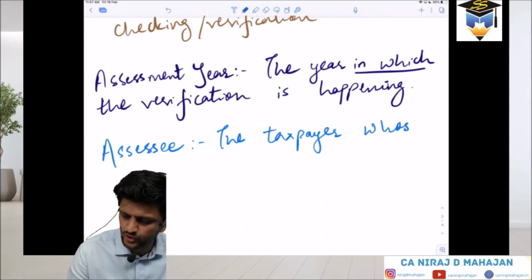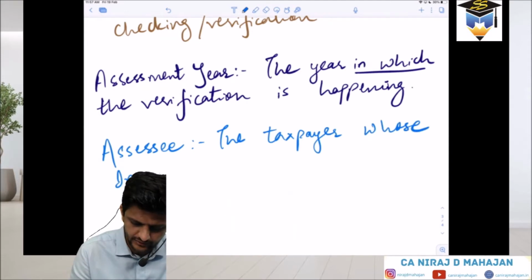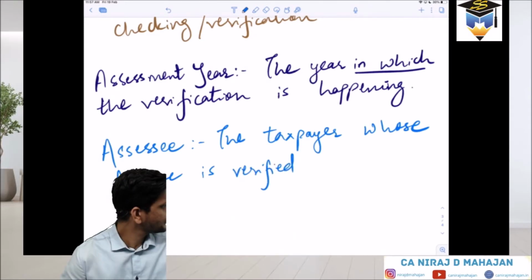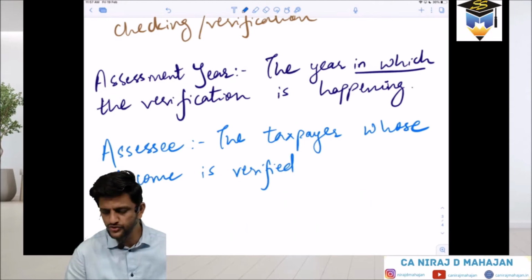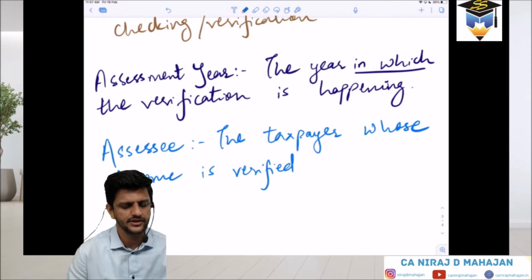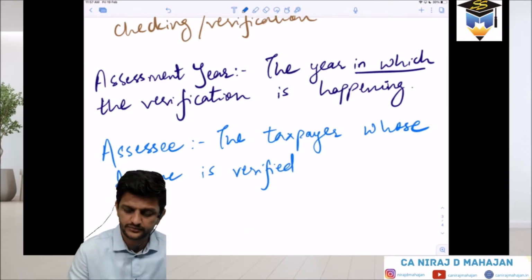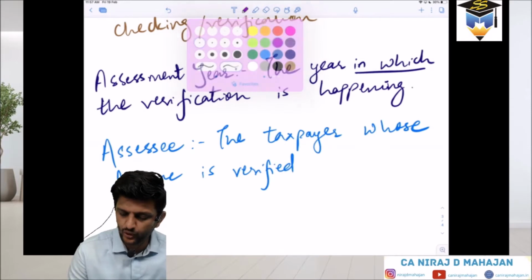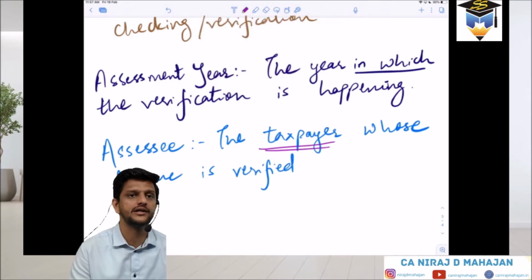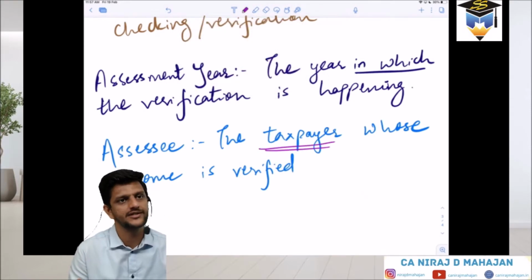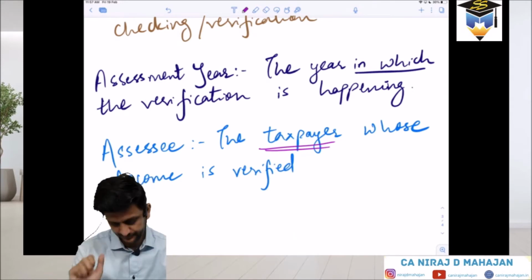The taxpayer whose income is checked or verified is known as what? Assessee. Is it clear? Whenever in doubt, use the word taxpayer for your own understanding. From the syllabus point of view, it is assessee only. Clear?